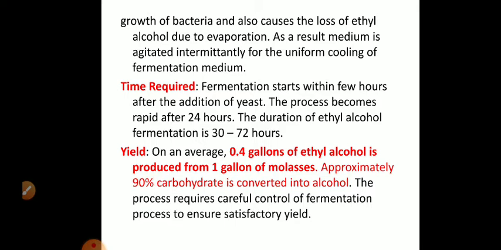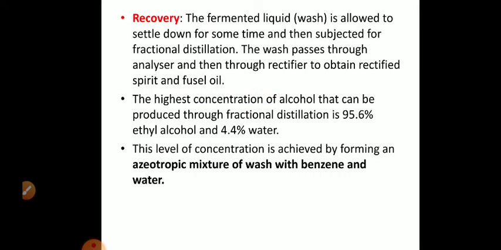Now what is the yield? On an average, 0.4 gallons of ethyl alcohol is produced from 1 gallon of molasses used. Approximately 90% of the carbohydrate present in the molasses is converted into ethanol. The process requires careful control of fermentation process. You have to carefully control the amount of sugar, that is carbon source, the nitrogen source, the time, the temperature, everything, to ensure satisfactory yield. So you get a good yield.